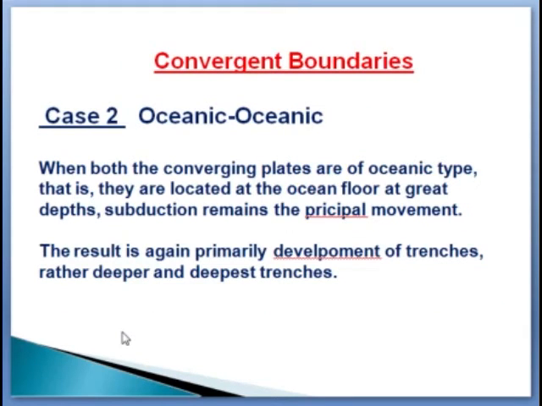Second is the convergent boundary which contains two plates of oceanic type. When both of the converging plates are of oceanic type, that is, they are located at the ocean floor at great depth, subduction remains the principal movement. The result is again primarily the development of trenches, rather deeper and the deepest trenches.